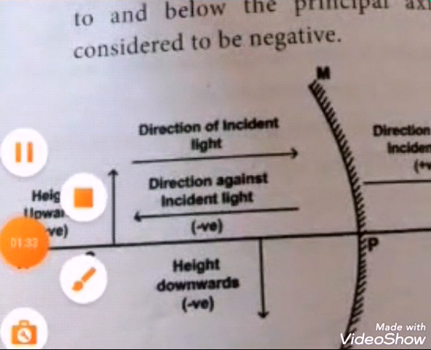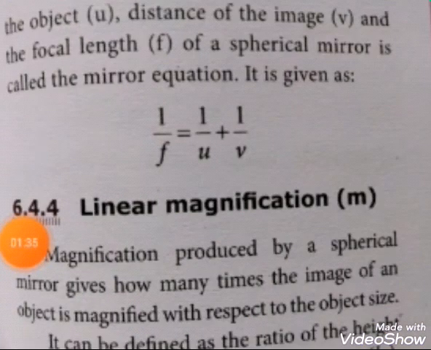Next one, mirror equation. The expression relating the distance of the object u, distance of the image v, and the focal length f of the spherical mirror is called mirror equation. That is, u is distance of object, v is distance of image, and f is focal length. The equation is 1 by f is equal to 1 by u plus 1 by v.